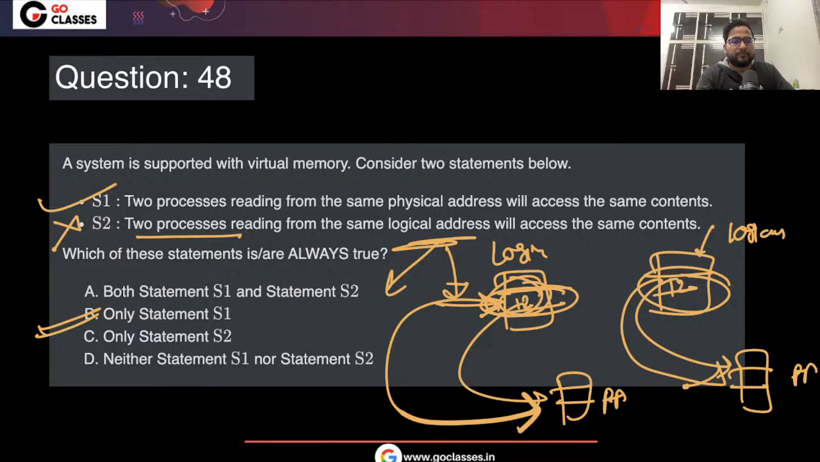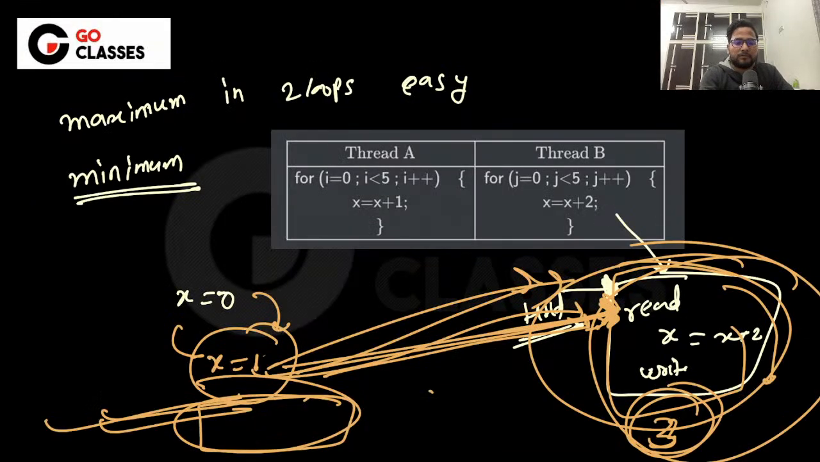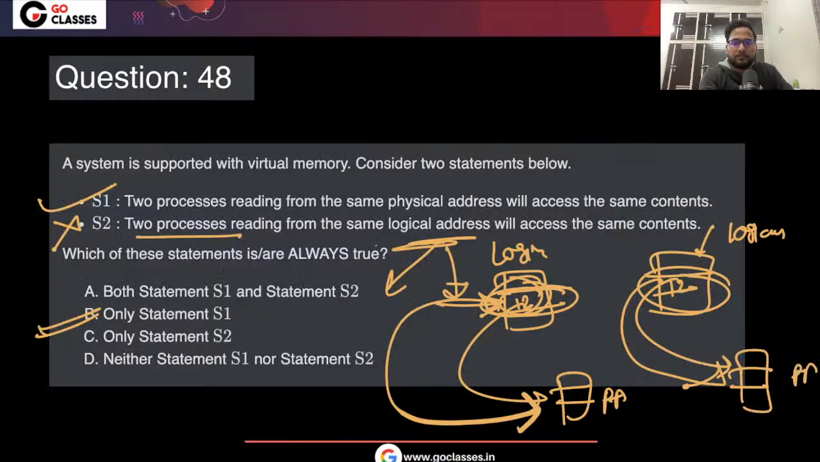Okay, let me know. What is lower and upper? Okay, I hope this is understood, right? Great.